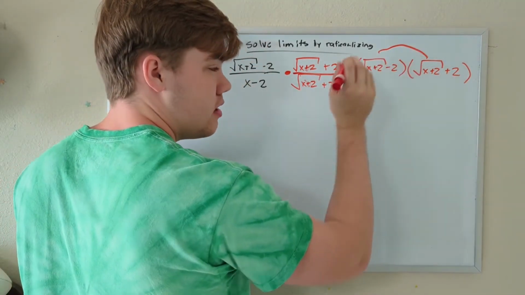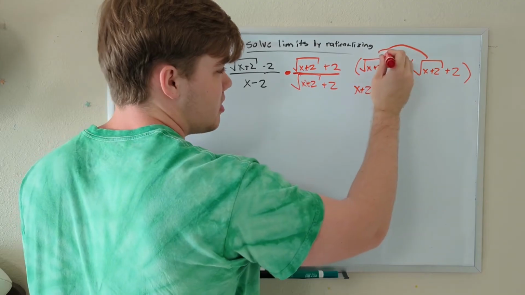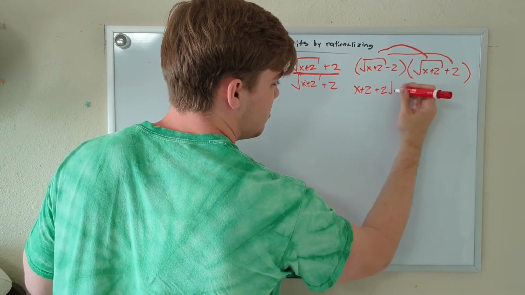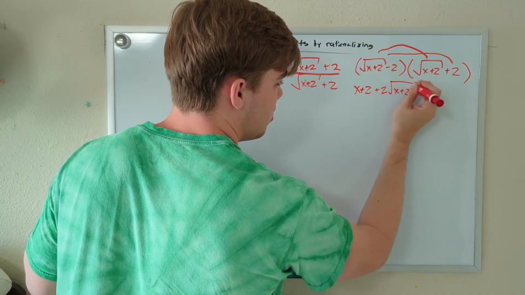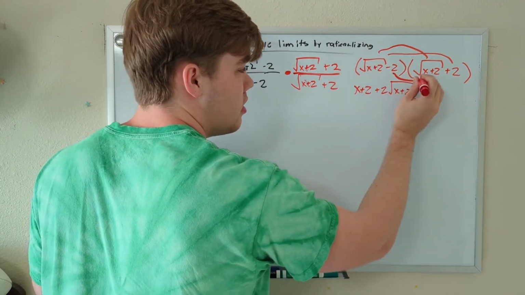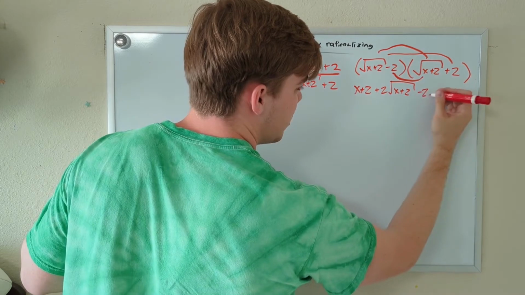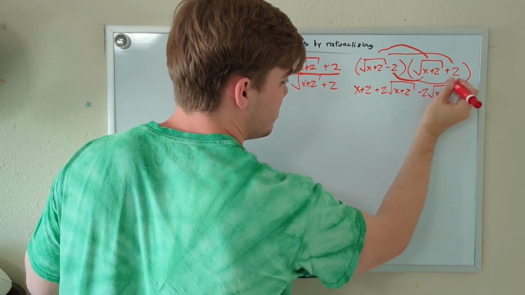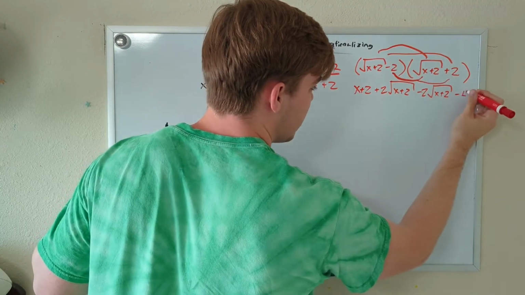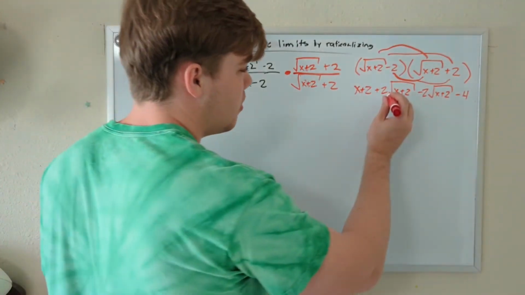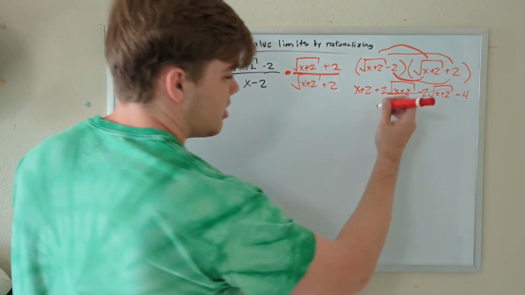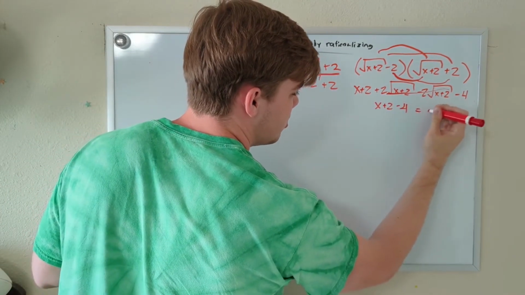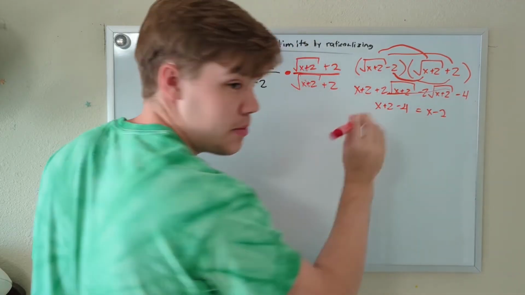Next we have the square root of x plus 2 times 2, so then we just have 2 times the square root of x plus 2. Next we have minus 2 times the square root of x plus 2. And lastly, we have negative 2 times 2, which is equal to negative 4. Once again, these two will cancel out. So then our value just turns into x plus 2 minus 4, which is equal to x minus 2. And this will be our numerator.